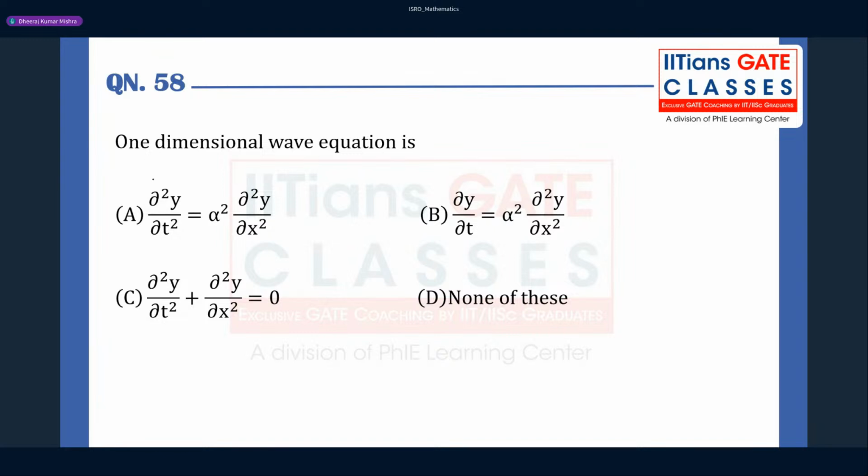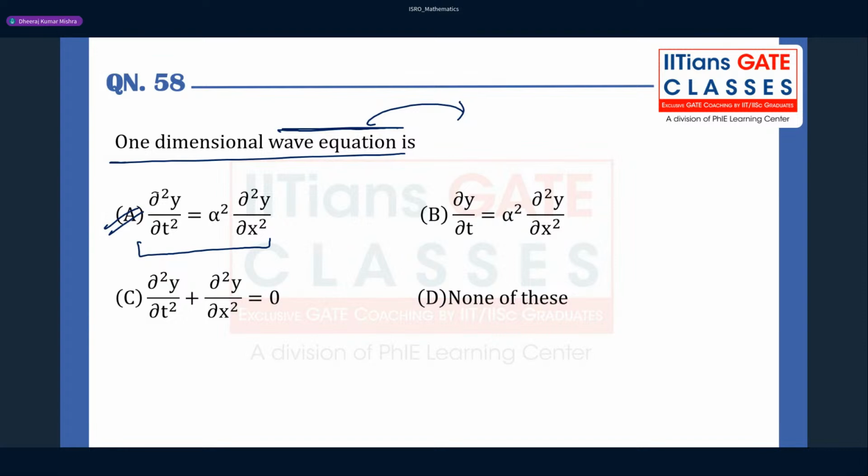Talk about PDE. The one dimensional wave equation is given here, right? So which one is the one dimensional wave equation? They are talking about the wave equation, right? What is the wave equation? In case of the wave equation, guys, always remember there will be a second order derivative with respect to time, as well as there will be a velocity term. So here you see this is the correct answer for this question.